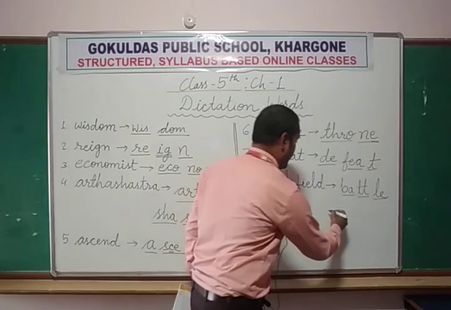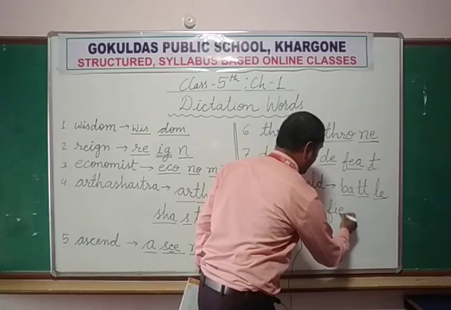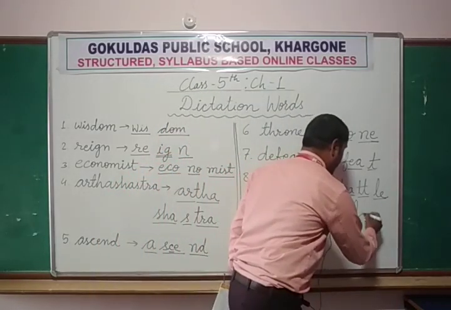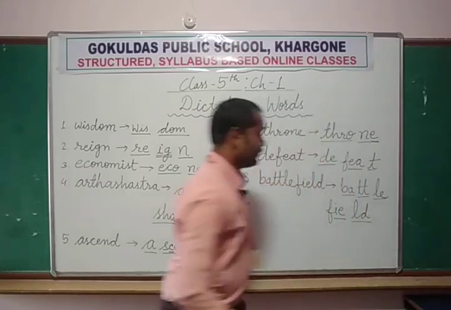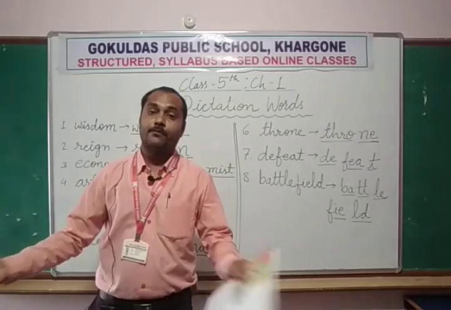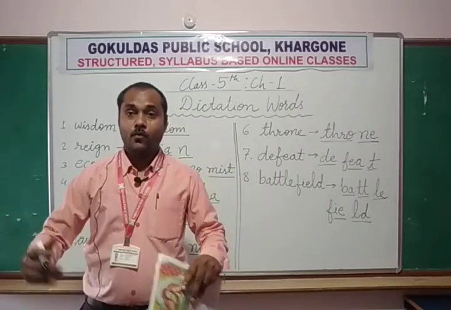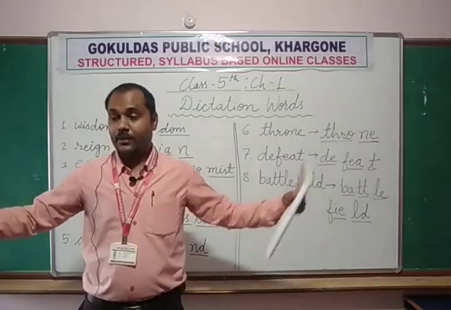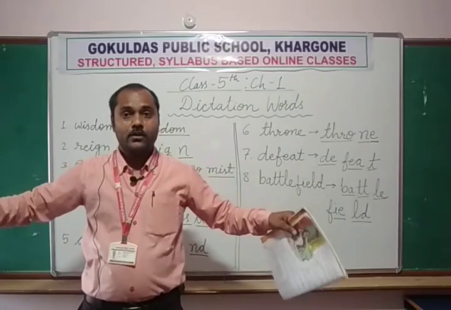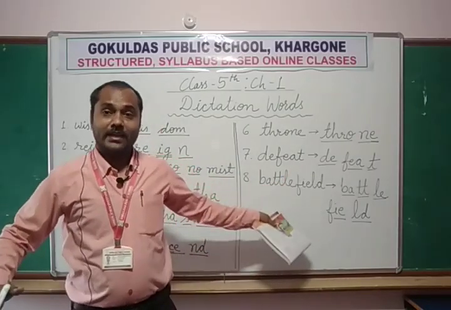Then field: F-I-E, this becomes fee, L-D, field. Battlefield is the field where the battles are fought. Wars between two enemies are fought on that ground. That ground is called battlefield.